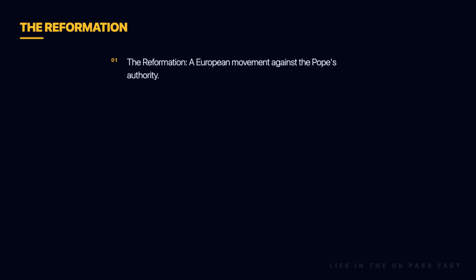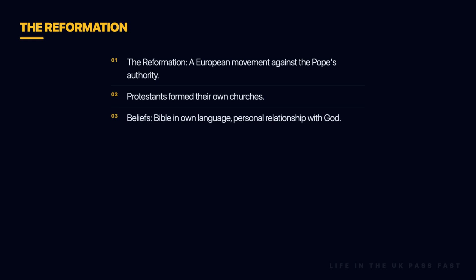At the same time, a movement known as the Reformation was spreading across Europe. It was against the authority of the Pope and the practices of the Roman Catholic Church. A Christian group called the Protestants formed their own churches. They read the Bible in their own language and believed a person's direct relationship with God was most important. The English tried to impose Protestant ideas in Ireland, which led to a rebellion and significant future conflict.